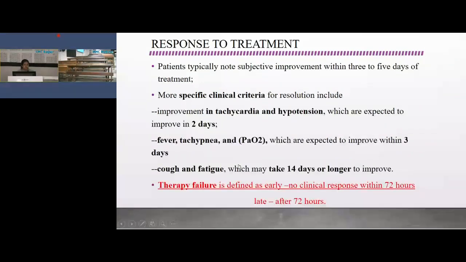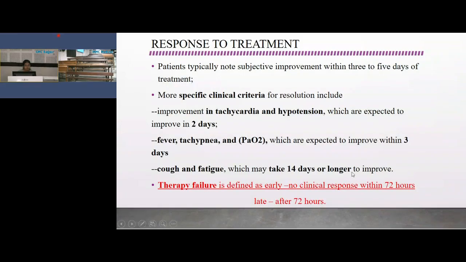So, response to the treatment. Patients typically note subjective improvement within 3 to 5 days of treatment. More specific clinical criteria for resolution are improvement in tachycardia and hypotension within 2 days, fever, tachypnea and partial oxygen level which are expected in 3 days, and cough and fatigue may take 14 days or longer to improve.